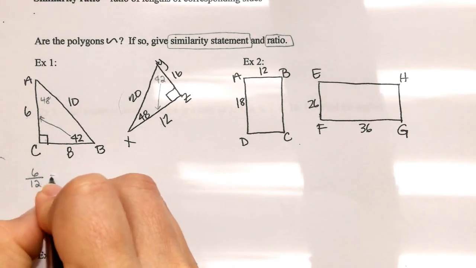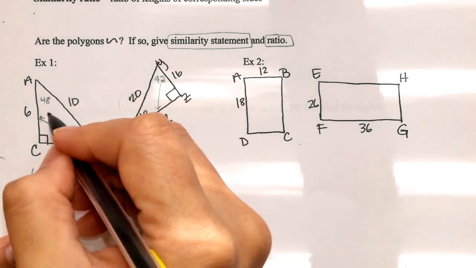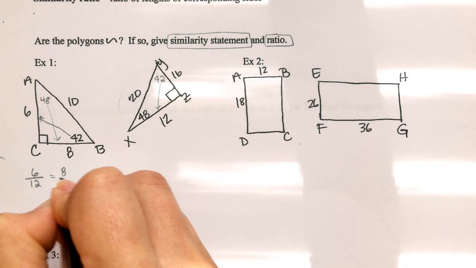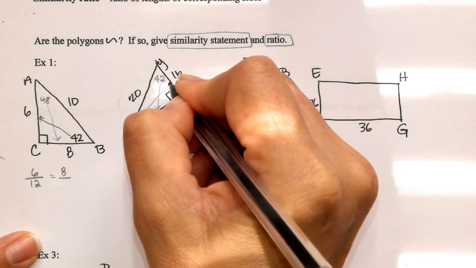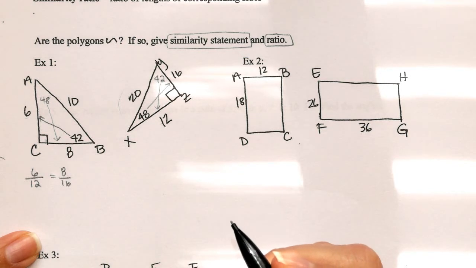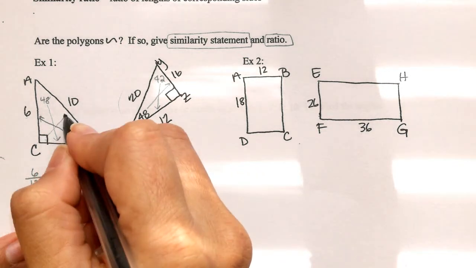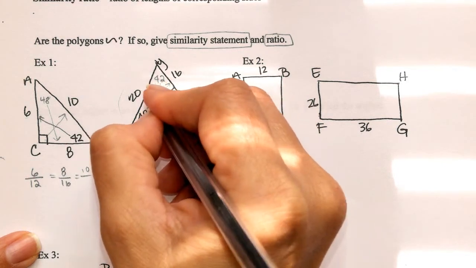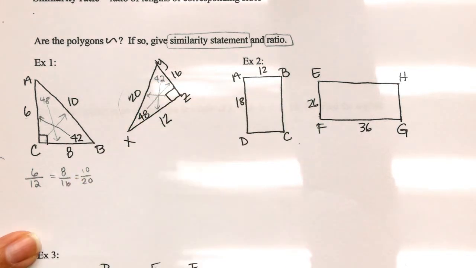All right, let's do that again. Let's go with our middle angle, which is 48. He is directly across from 8. And this 48 is directly across from 16. And then our 90, directly across from 10. And this 90 is directly across from 20.